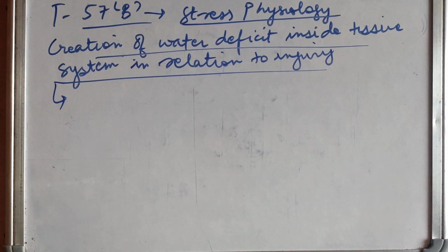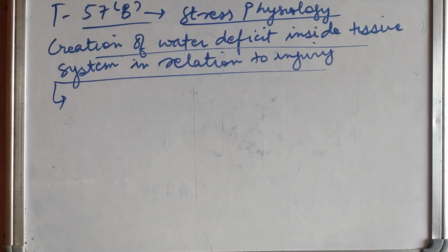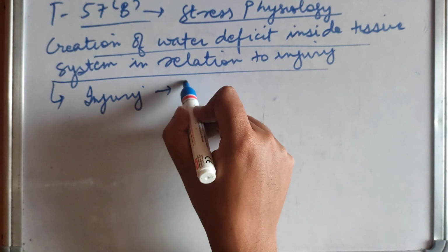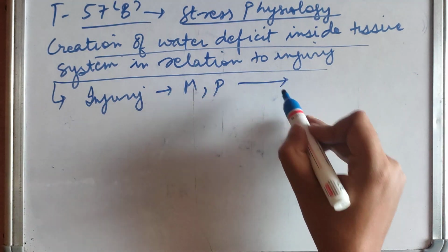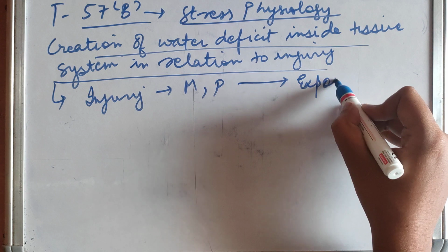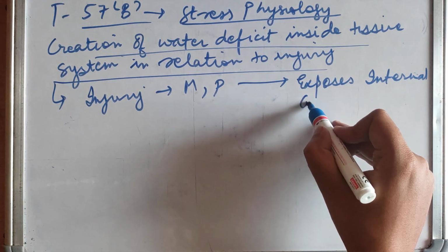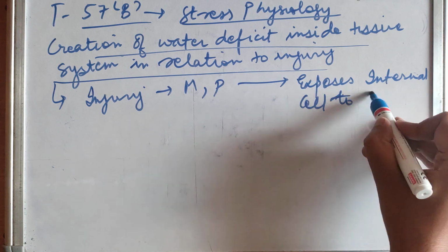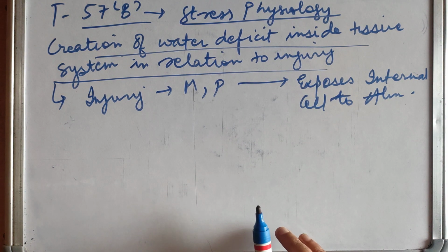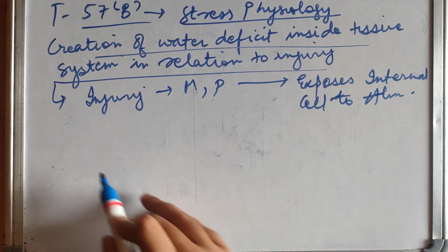Injury to plants, whether it is mechanical or physical or any type, exposes the internal cells to the atmosphere. What happens due to injury? It exposes plant internal cells to atmosphere. So higher osmotic pressure in the atmosphere causes excess water loss in the form of transpiration from plant cells.